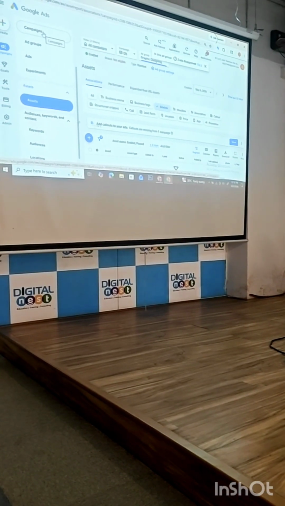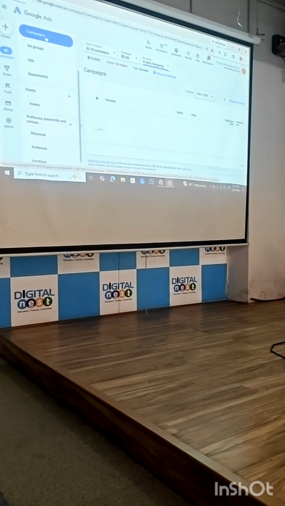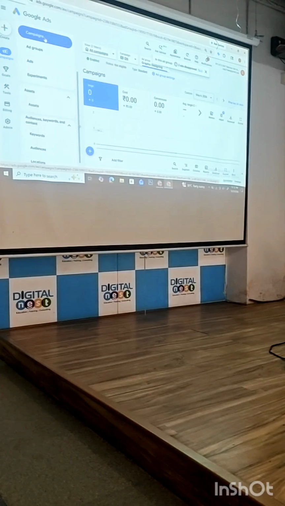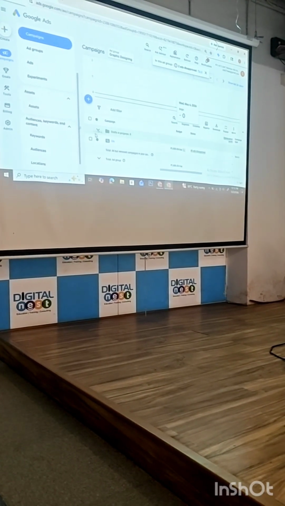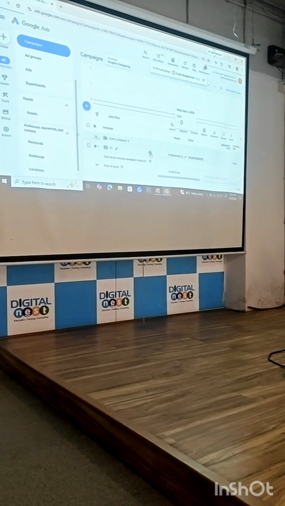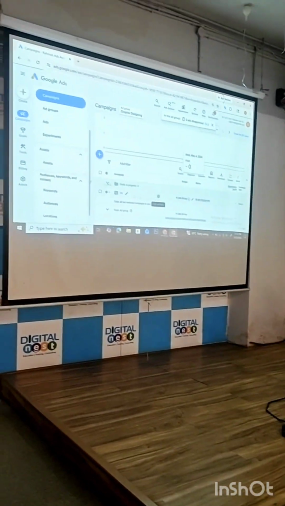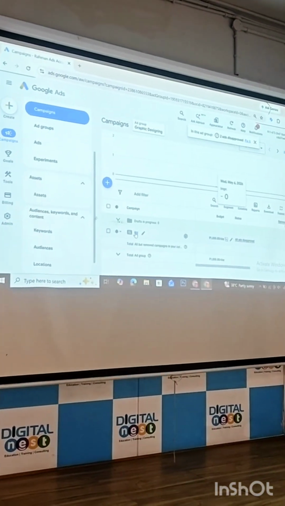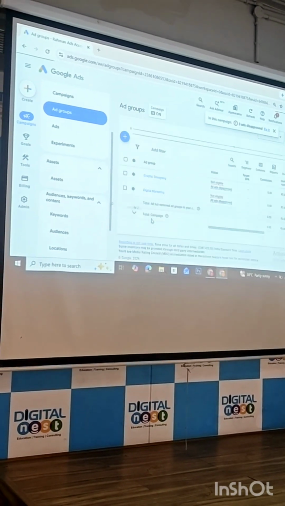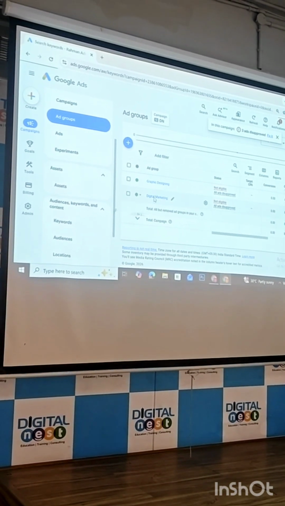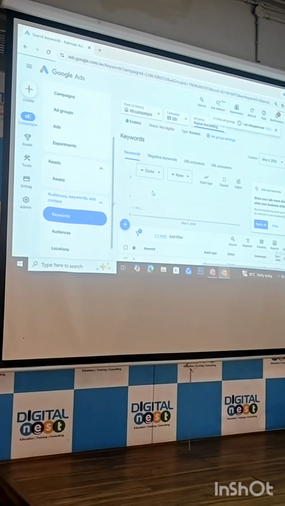Campaigns. So the answer is Campaigns. Then click on the campaign, click on settings. Then go to the ad group. Then you have keywords. Click select there.